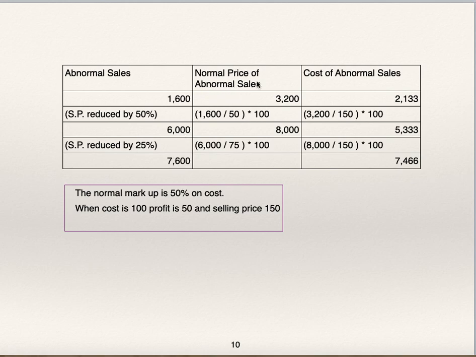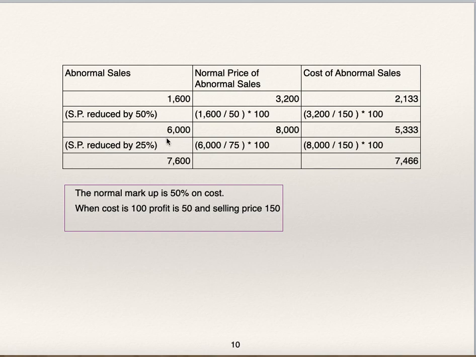Now we'll find out the normal price of these abnormal sales. 1,600 is the abnormal sales value, whose normal selling price is 1,600 divided by 50 into 100 because selling price is reduced by 50%. So normal sales price is 3,200.